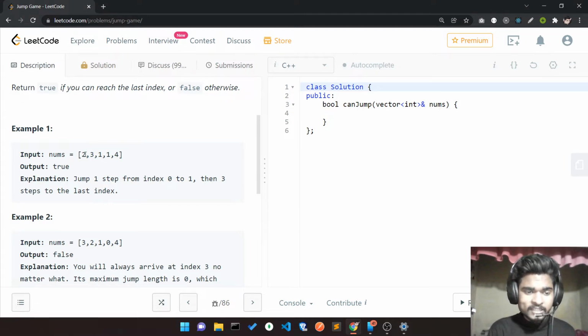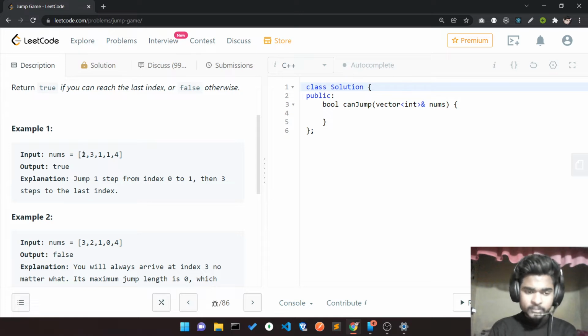We can take one step, or maybe two steps, at most two steps. This 3 indicates we can take one jump, two jumps, or at most three jumps. If we take three jumps, we can reach the end. Okay, I guess it's clear.